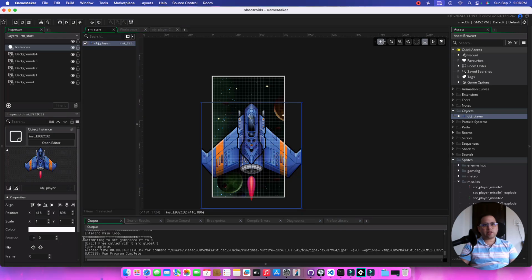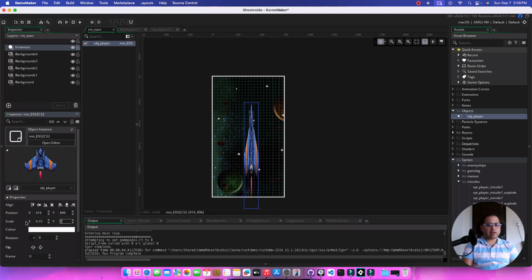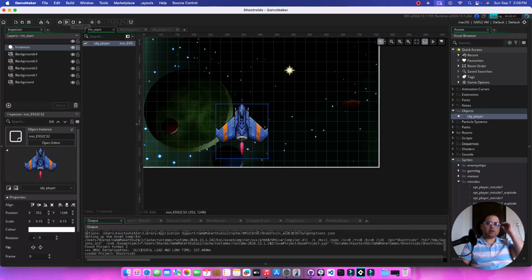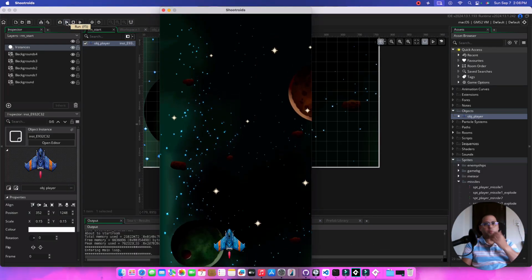But I would still want to scale it down just for visual purposes, because I like to see the correct aspect ratio showing in the editor out here, so I can know where I'm placing it, and it looks fine. So I can just zoom in a bit. That's our ship. Our ship is looking pretty fine, and we run the game. I think it should be working as before.